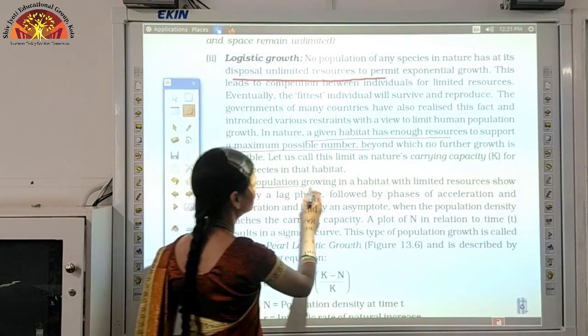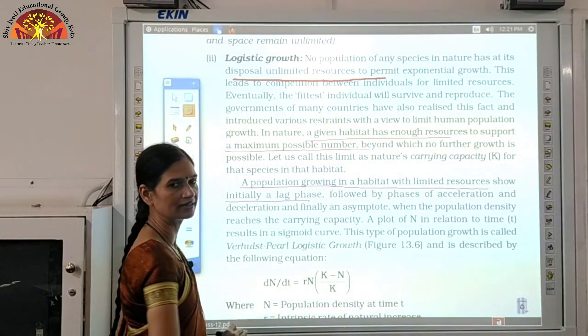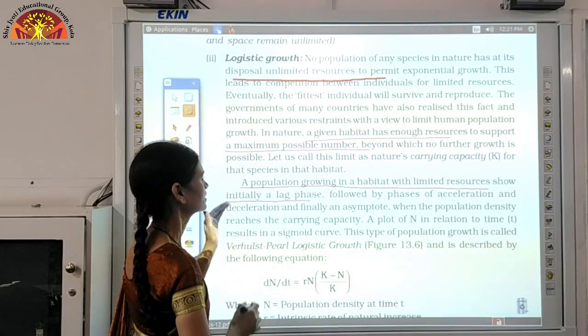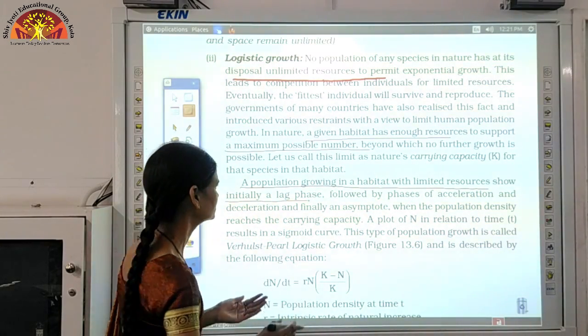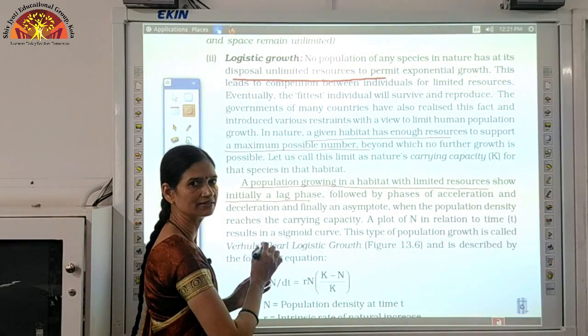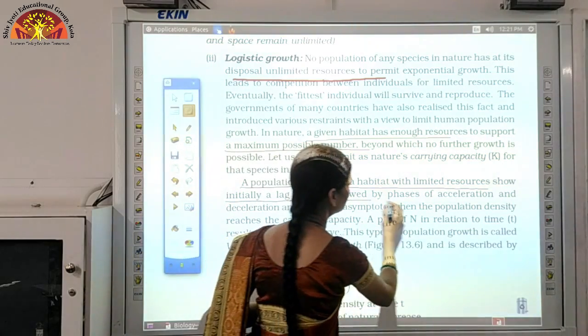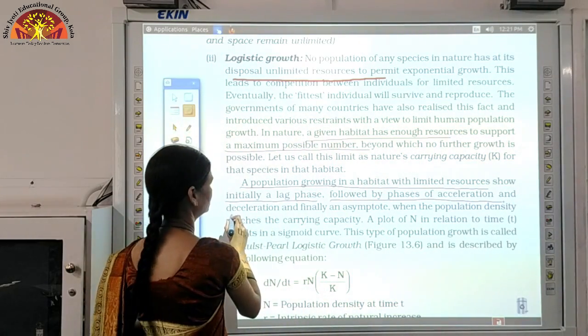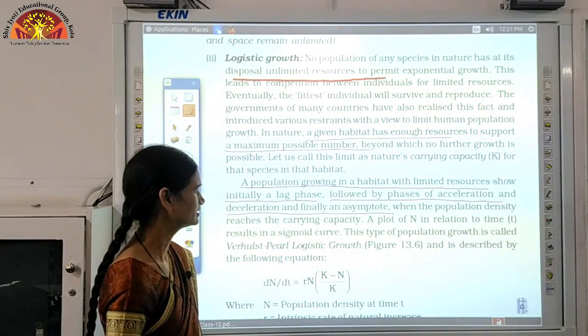So a population growing in a habitat with limited resources shows initially a lag phase, followed by a phase of acceleration and deceleration, and finally an asymptote is reached.